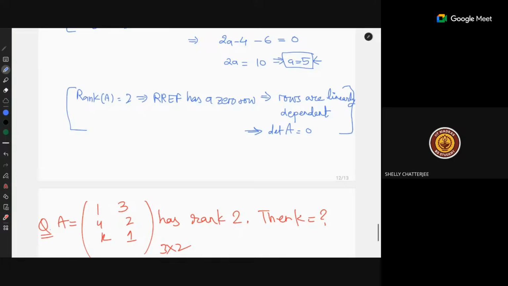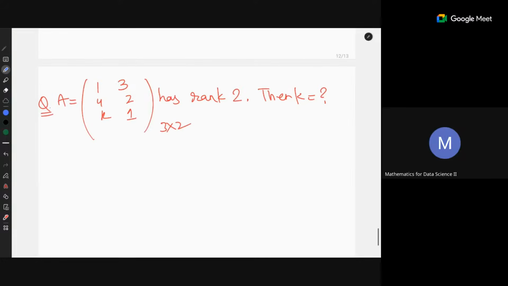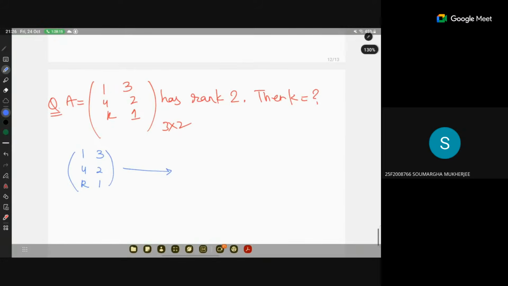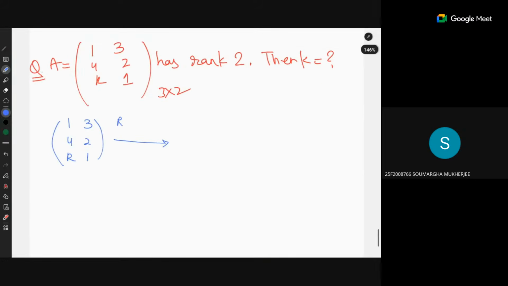Okay. Now let's do this question. In this question you cannot apply the determinant. Why? Because it's a 3x2 matrix. Determinant does not make sense. Now how do you solve this question? By reducing it to RREF form. Yes. So let's do that. The matrix is 3, 1, 3, 4, 2, K, 1. So now what's the first operation? R2 equals R2 minus 4R1.